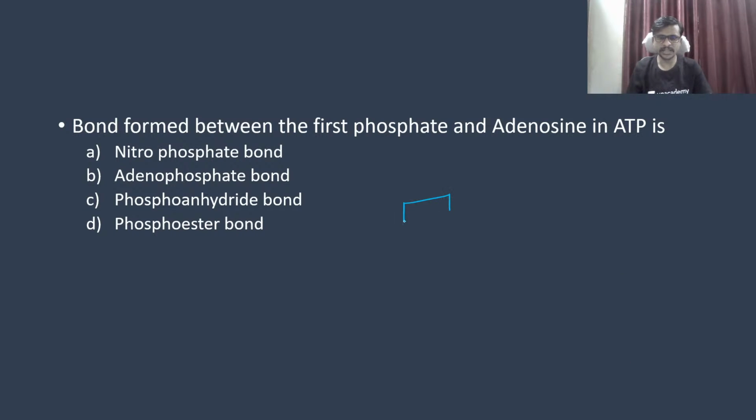This is adenosine. Adenosine means adenine with the ribose sugar, and the 3 phosphates, for example, we can draw like this. So this bond between the adenosine and the phosphate, it is the phosphoester bond.